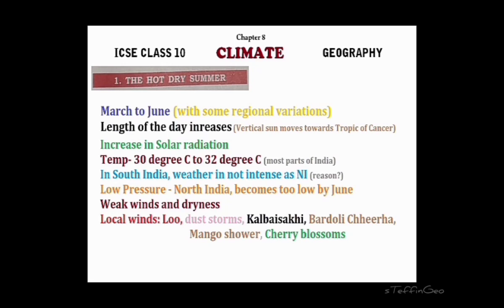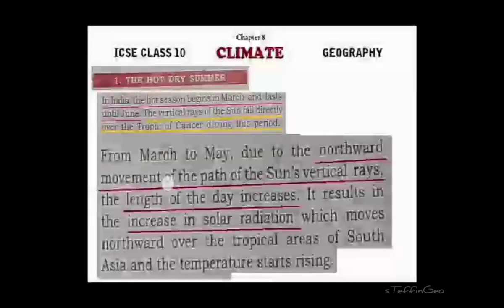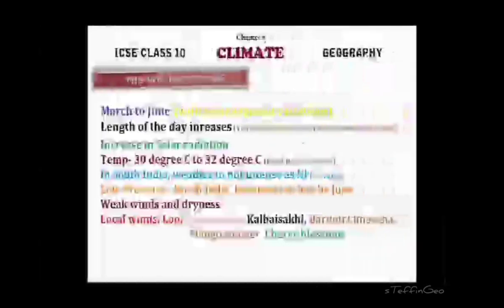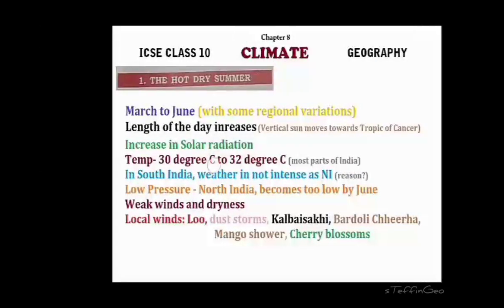Now let's see what are the features of this season. During this season, the most important thing is the sun. The apparent movement of the sun is from the equator to the Tropic of Cancer, right? So when it is March 21st or 22nd, we know it is equinox time. Sun will be directly above the equator. Then it will start moving towards the Tropic of Cancer. So that is this season. So the sun will keep moving towards the Tropic of Cancer, right?